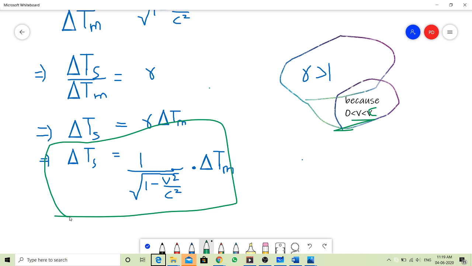But if we travel at a velocity near the speed of light, we can experience time dilation, because the gamma factor gets bigger and bigger near the speed of light, and therefore the time dilation gets bigger and bigger. So hope this concept is clear to you all.